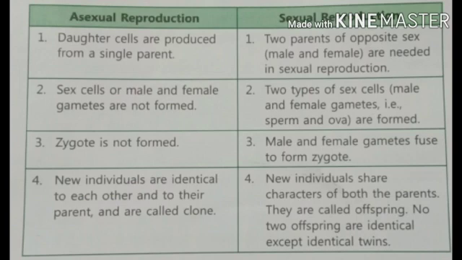Asexual reproduction is a reproduction in which only one parent can produce new individuals on its own. There is no need of a male parent or female parent in this. While in sexual reproduction, there are two individuals involved, one male parent, the other female parent, to produce new individuals.